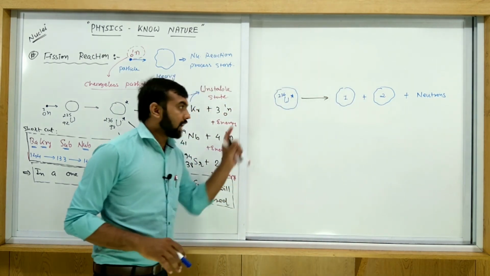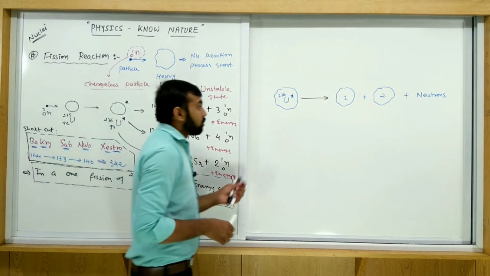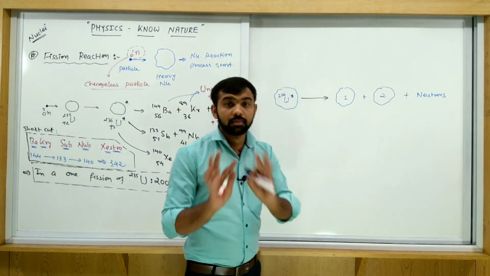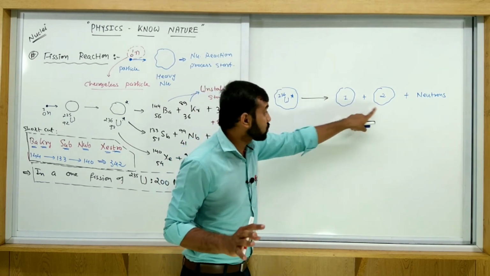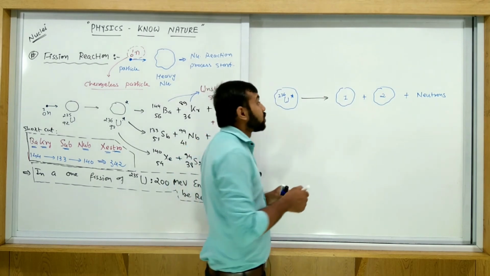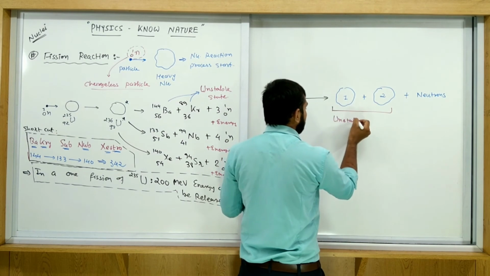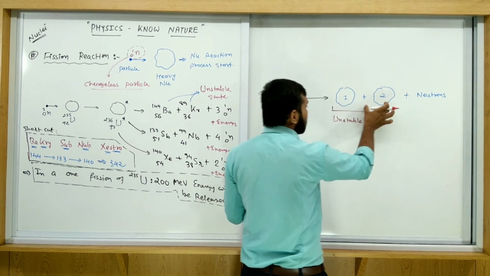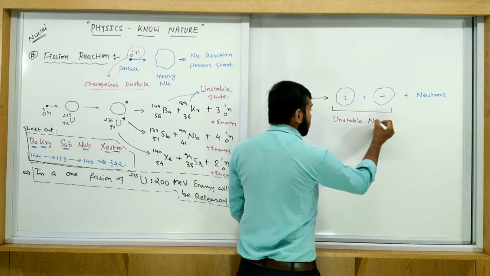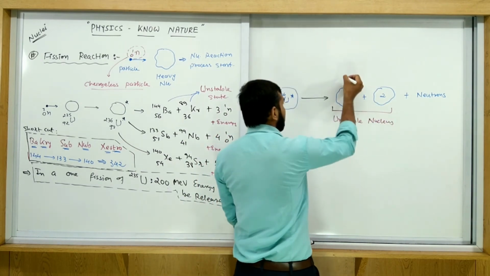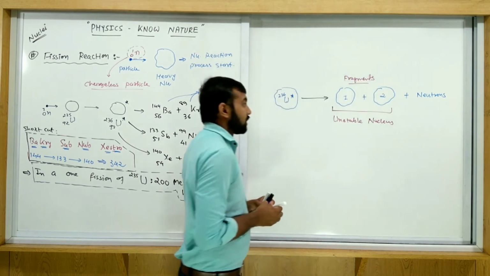Now let us discuss how this 200 MeV energy is shared. Most of the energy is shared between these two fragments only. Maybe one is unstable and one not, but maybe both are unstable. These unstable nuclei are called fragments.